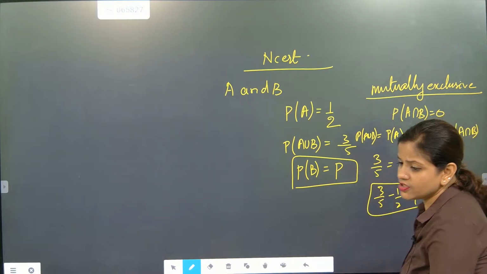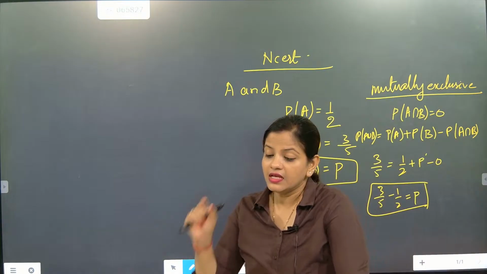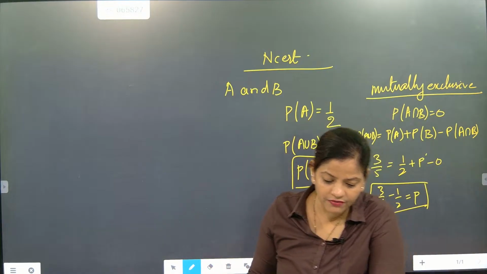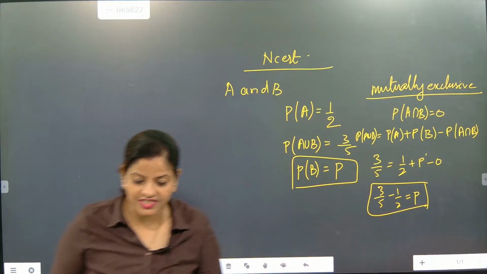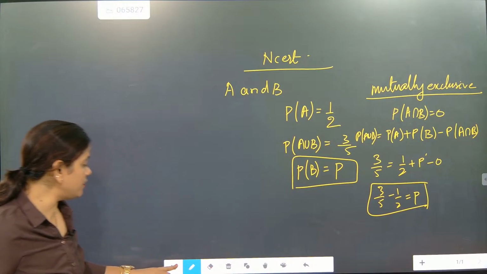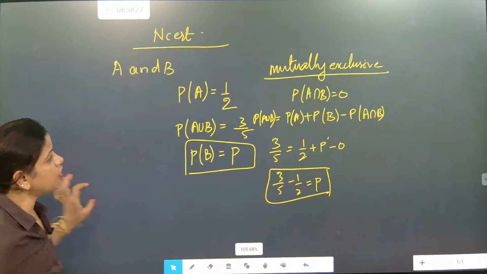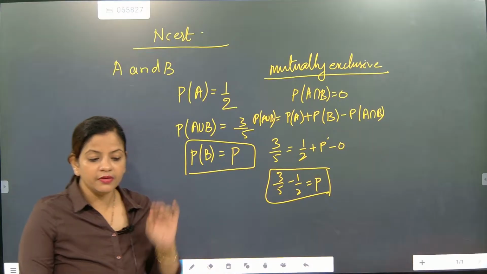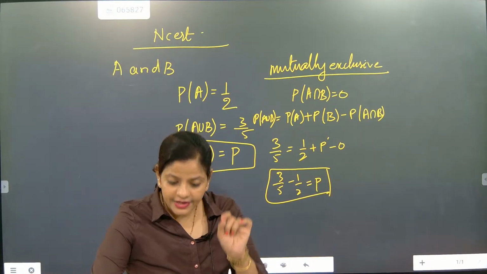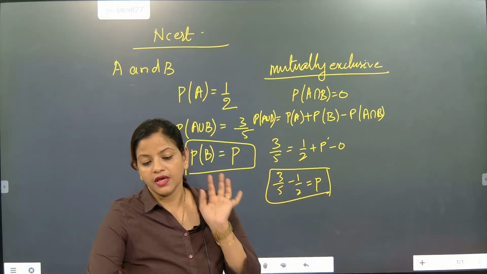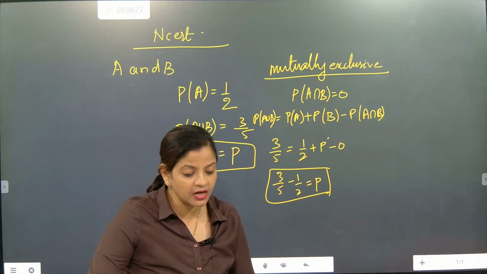So this is the case of a mutually exclusive event. The same case will be there for independent. I'm just explaining so that you will be able to solve the questions better. This part is called mutually exclusive. In mutually exclusive, the intersection will be 0, A intersection B will become 0.